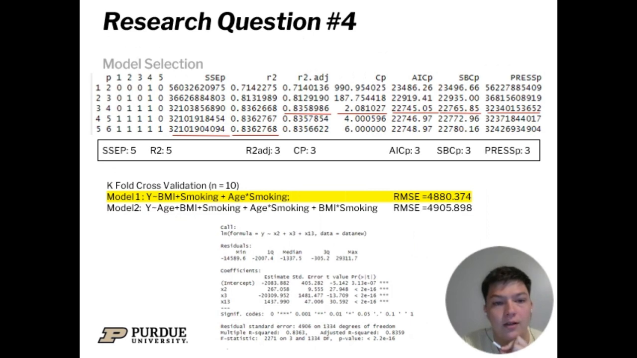To pick our model, the best subsets algorithm is run. This algorithm chooses the model with the best SSEp, R-squared adjusted, Cp, AICp, SBCp, and PRESSp. These two models are shown below. To pick from these two models, a K-fold cross-validation is run with n equal to 10, and the best model is chosen based on the RMSE. This model is highlighted and shown here.